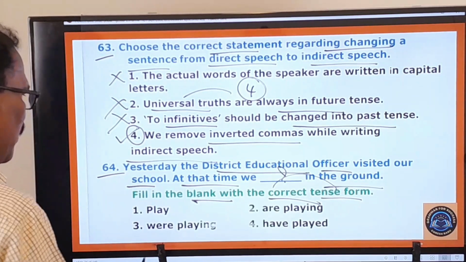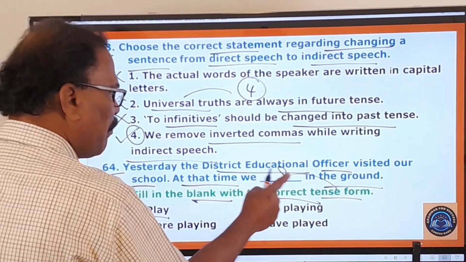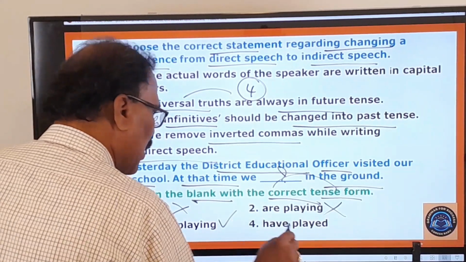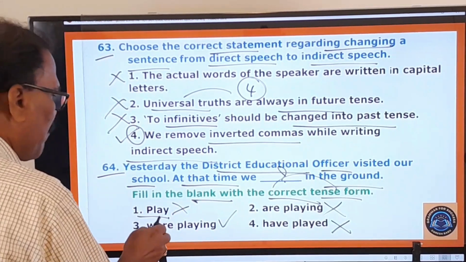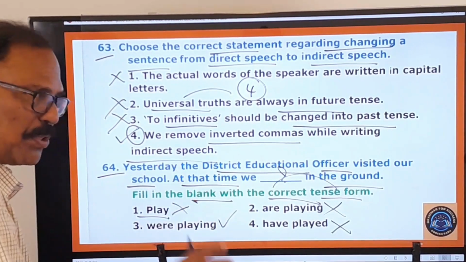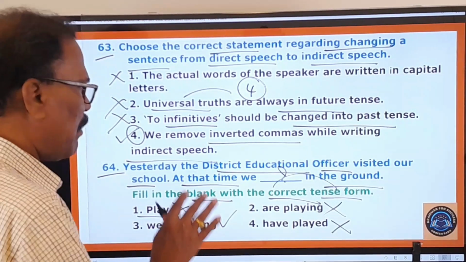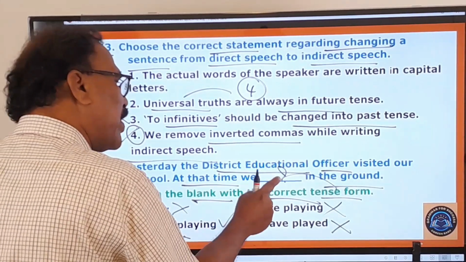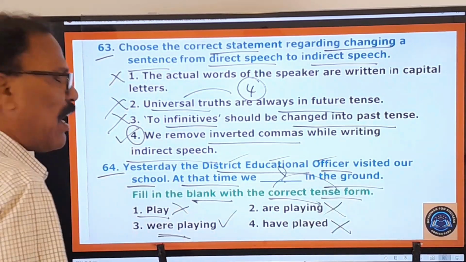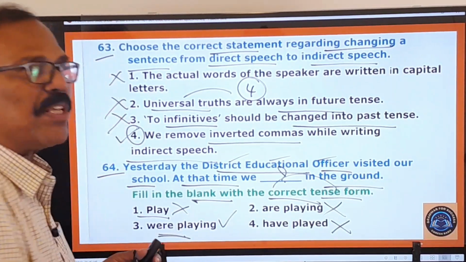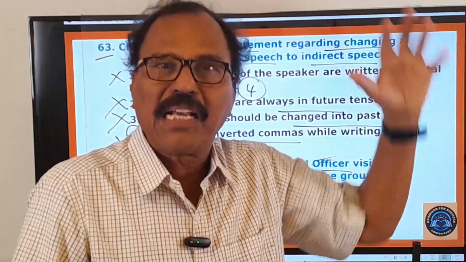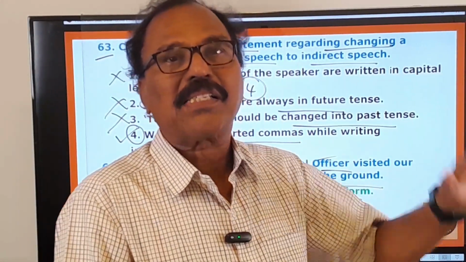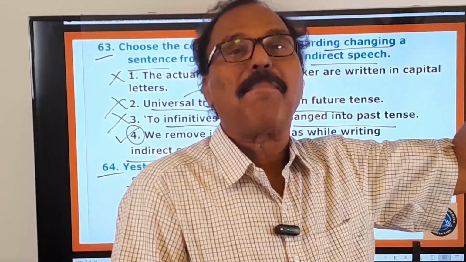What are the options given here? Play. At that time, we play in the ground? No. We are playing in the ground? No. We were playing in the ground? Yes. We have played in the ground? No. So here, first one, second one, fourth one, we don't use them at all, because only past continuous fits. Yesterday this action was going on when the DO visited our school. So past continuous is always used to indicate an action that was going on at some past time.